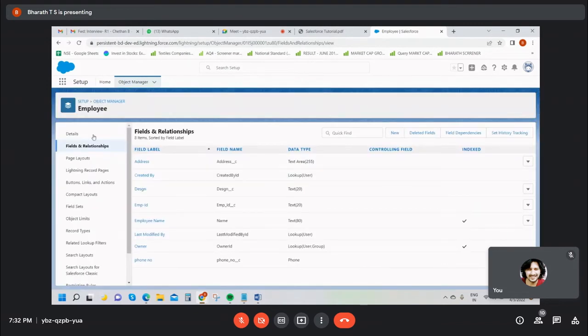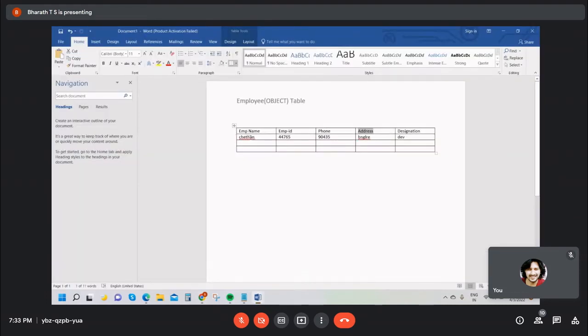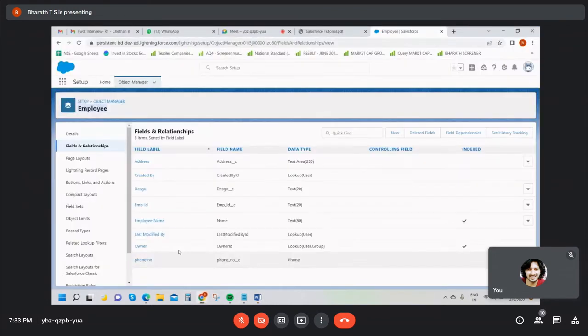Save. Yes, guys, we create an object is done, means table name, table is done, and fields is done. What next? Next, you're going to insert a record into this table. Okay, how to insert a record? It's very simple, guys. See, what is the table name? Employee. Table name. Guys, any doubts in this object?